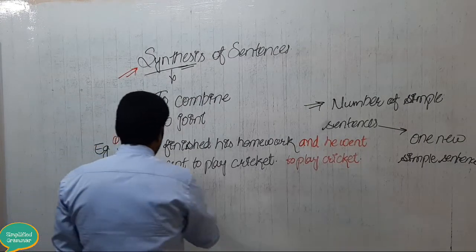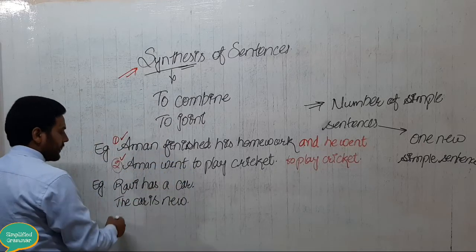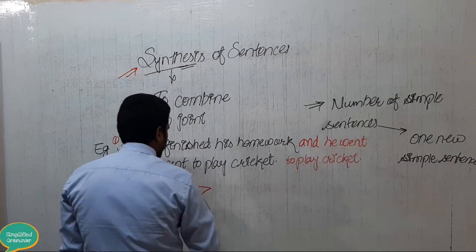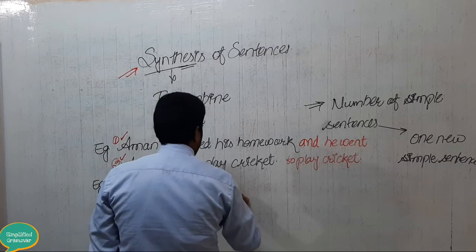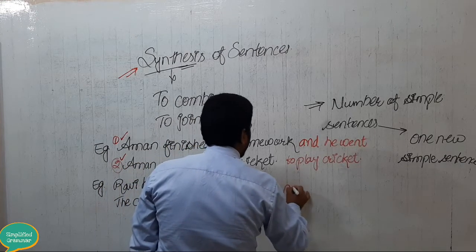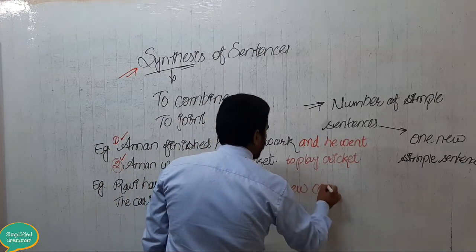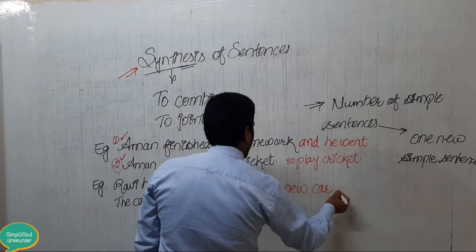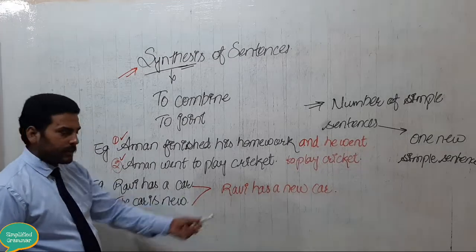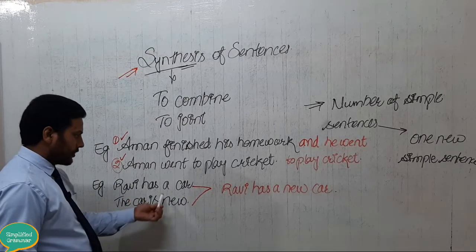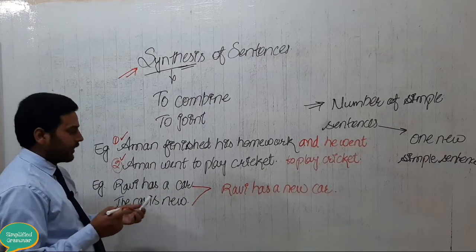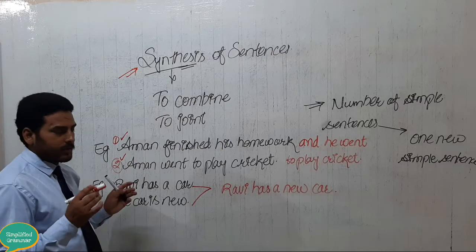So see here, Ravi has a car. So this will be: Ravi has a new car. This is how we made a new simple sentence by combining these two sentences into one. So this is what we learned in the synthesis of sentences.